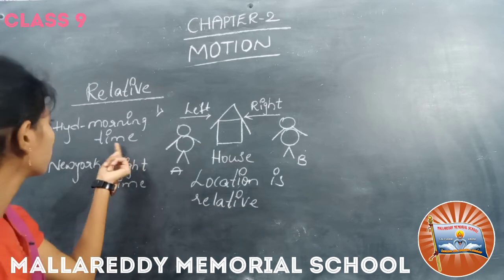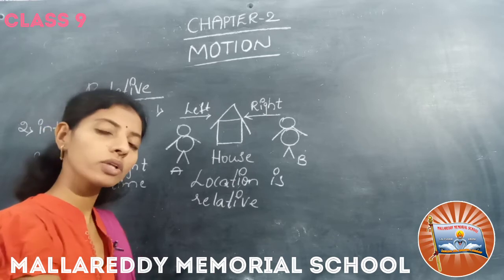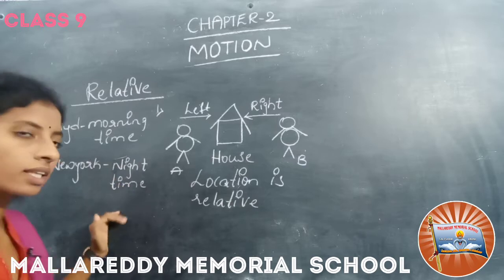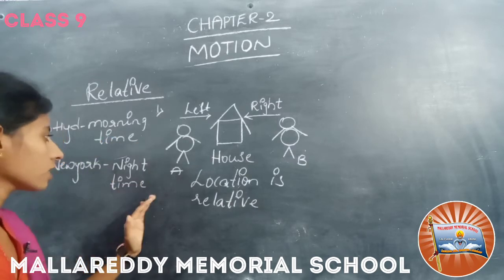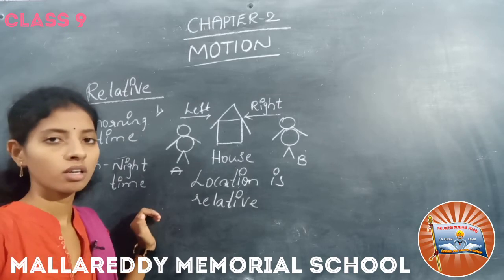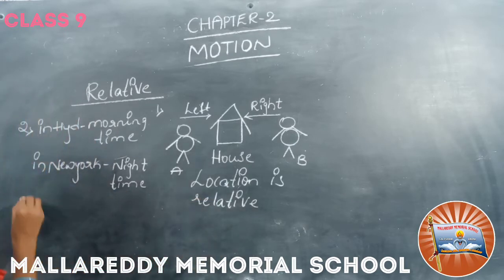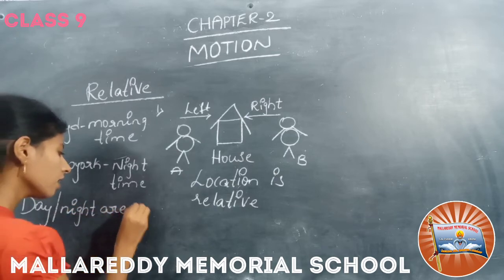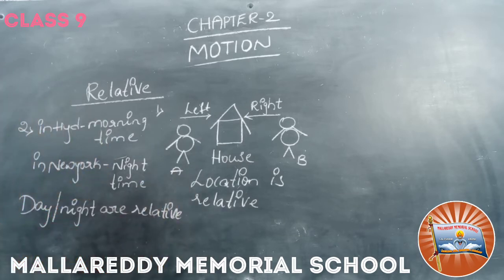So according to you, in Hyderabad it is morning, and according to your friend in New York it is night. Now who is correct here? Night time or daytime? Both answers are correct. So here day and night are relative.